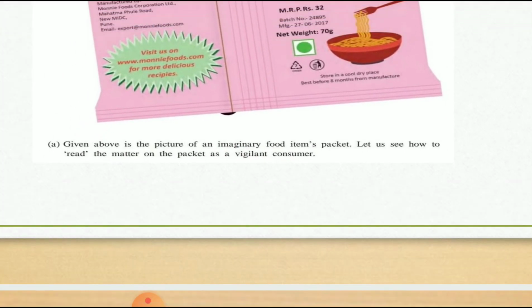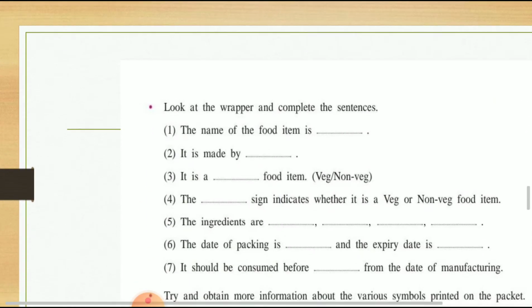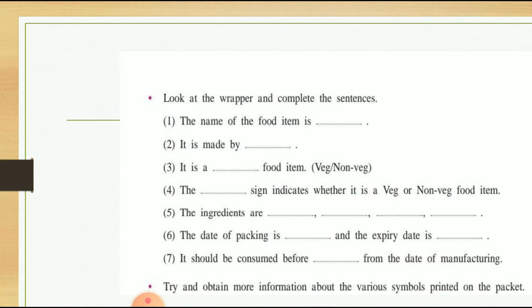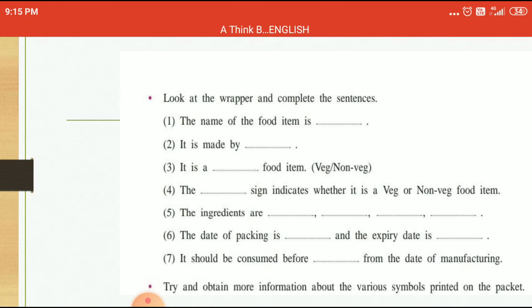Given above is the picture of an imaginary food item packet. Let us see how to read the matter on the packets as a vigilant consumer. Okay, now let's see, there are some given activities. Look at the wrapper and complete the sentences.